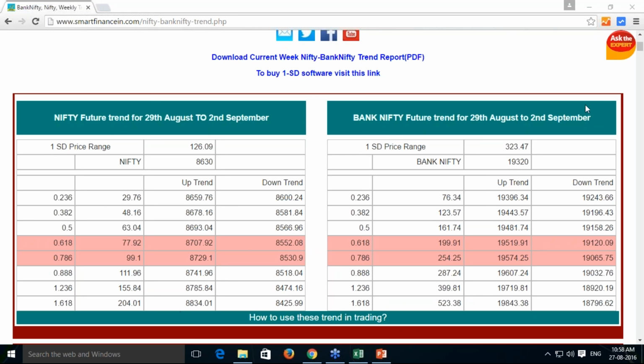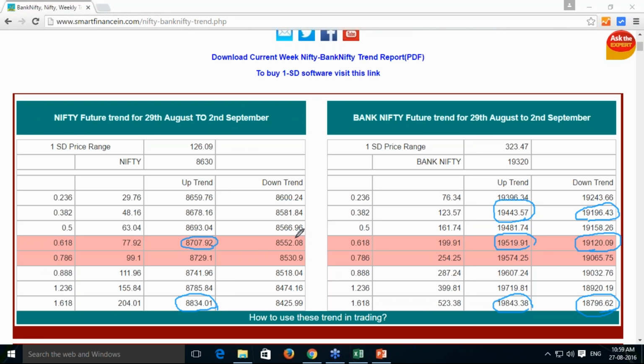it has the maximum probability till 8834, and in between the first target is set at 8708. In the same way, for Bank Nifty, the downtrend starts at 19,196 and the uptrend starts at 19,444. If this uptrend breakout happens, it has the probability to touch 19,800. The first target is 19,520. In the same way, the downtrend first target is 19,020, and if that breaks, then the final target we may expect is 18,797.